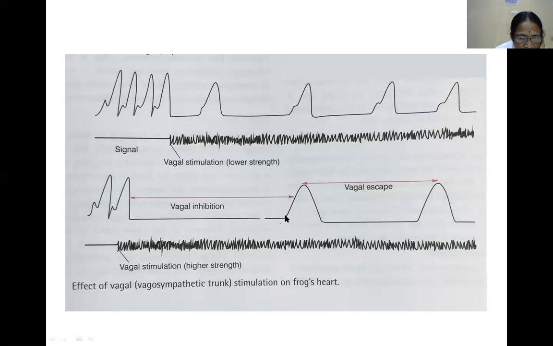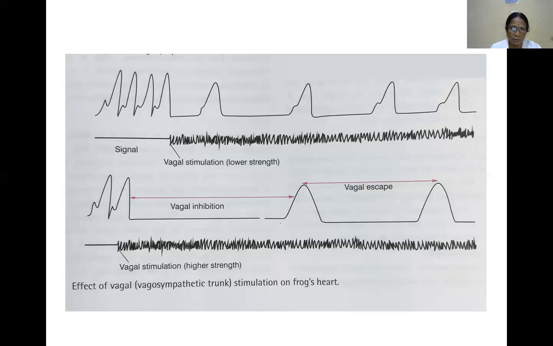What is vagal escape? The escape of the heart from the inhibitory effect of continuous vagal stimulation is called vagal escape.